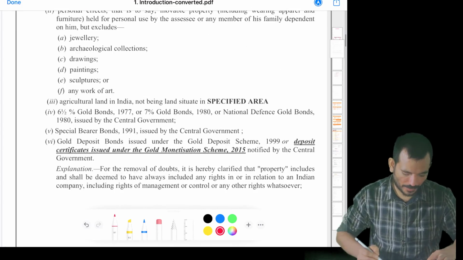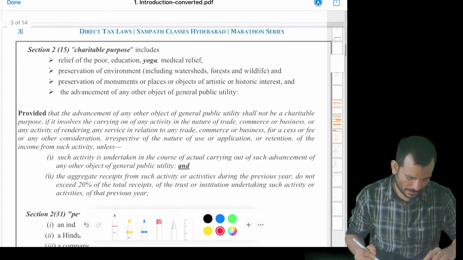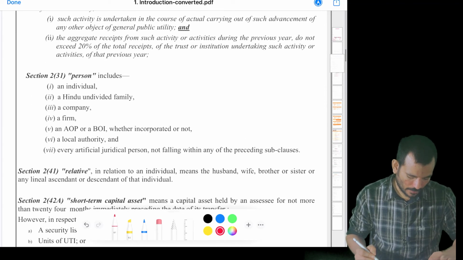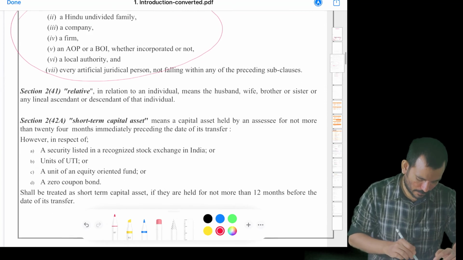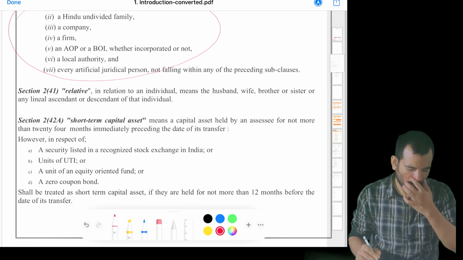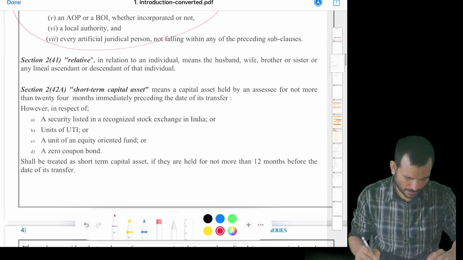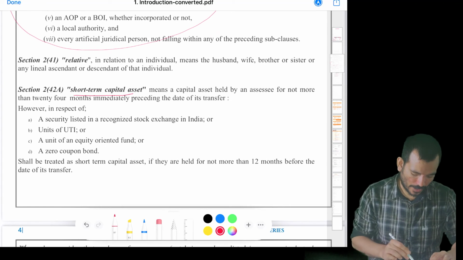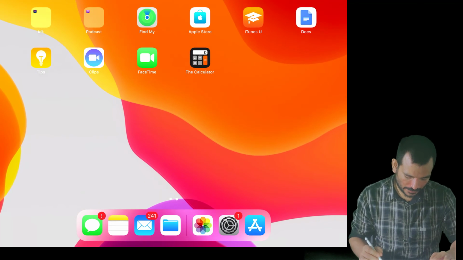Block of assets we have done, capital assets we will do when we do this capital gain chapter. And the charitable purpose is not required. This I explained so much. Relative, like your brother, sister, spouse, and lineal ascendant and descendant. Short-term capital asset, this I'll take separately.